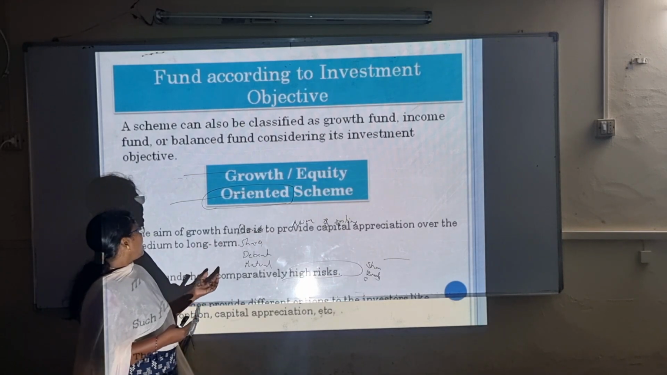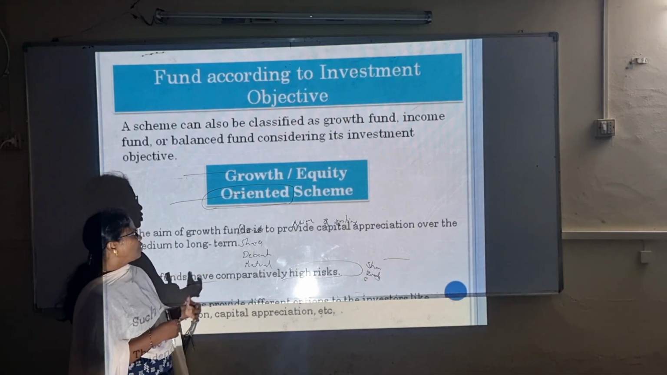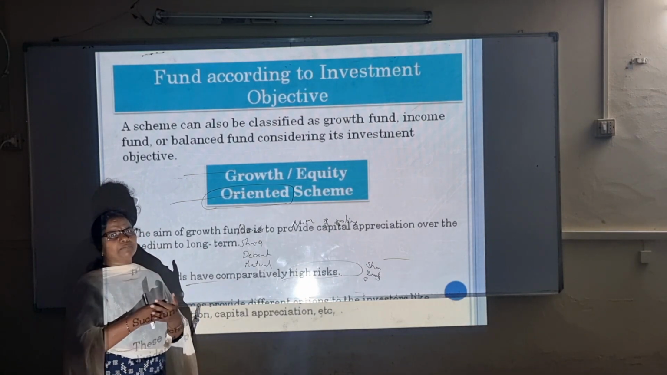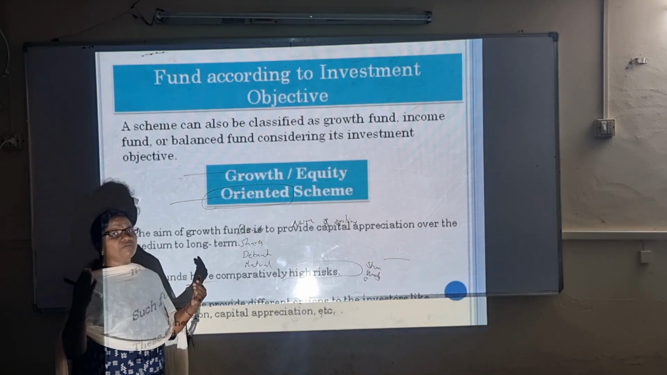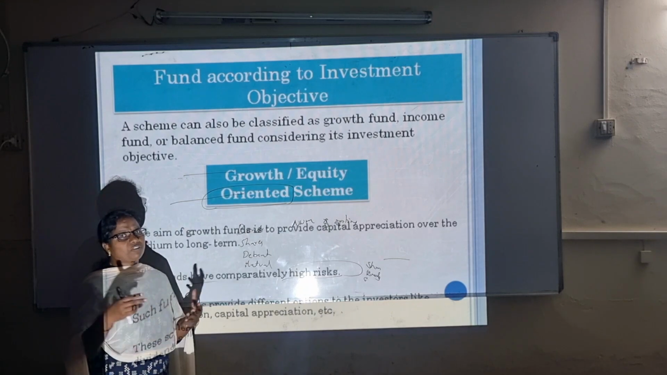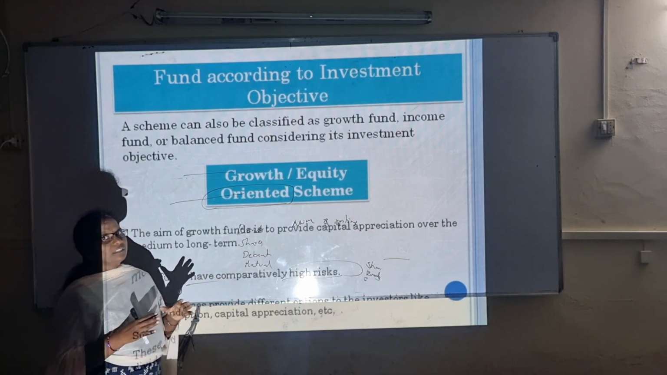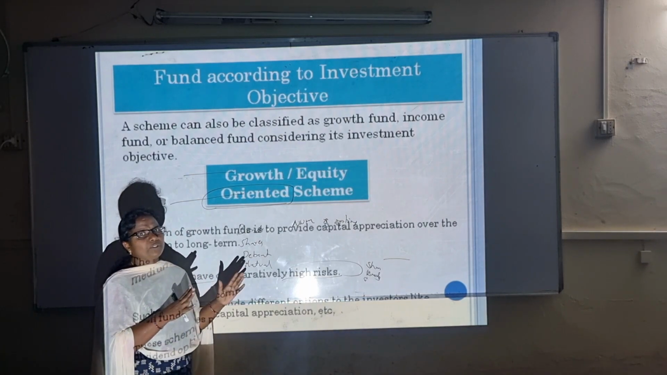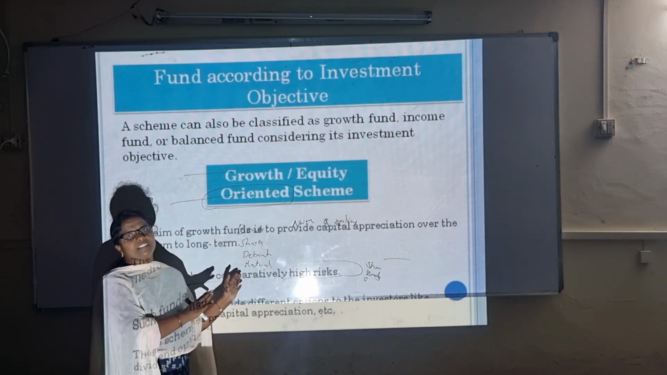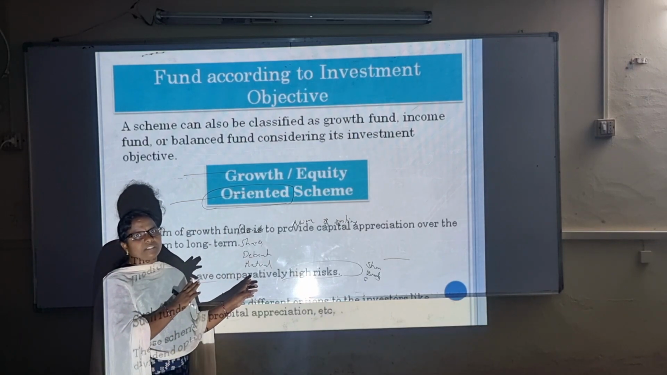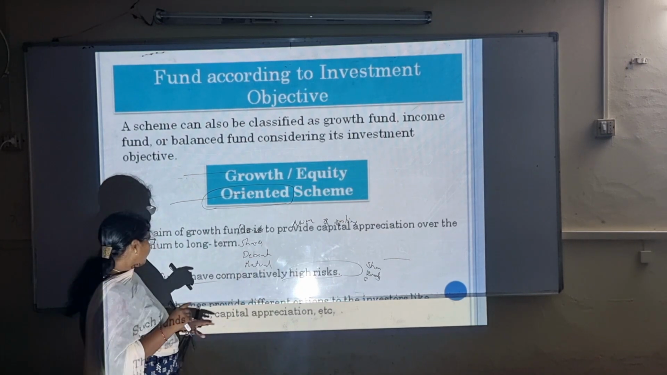The main aim of growth funds is to provide capital appreciation over the medium to long term. Long term is a period starting from 1 year up to a maximum of 5 years or 10 years. These funds have comparatively high risks. When you enter into growth schemes, firstly you have to be ready to face the risk, meaning there will be some risks. Where there is high risk, the returns will also be high.